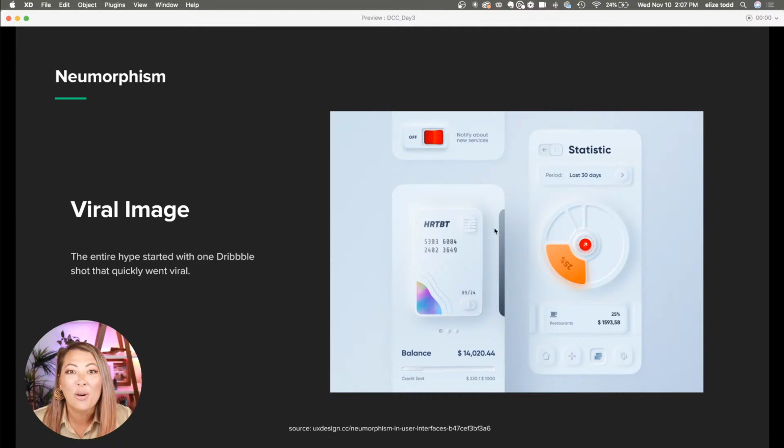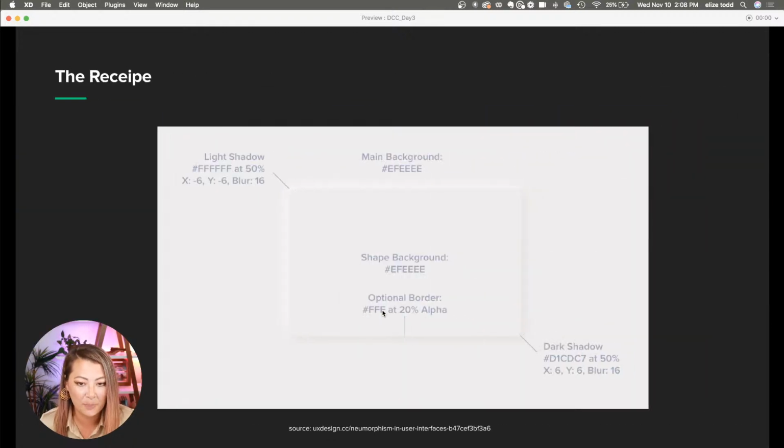This is the birth of neumorphism. This was a design that was uploaded onto Dribbble a few years ago, and it went viral, and everyone was like, whoa, look at this design. It's so cool, so futuristic. And from there, people have been starting to use it.